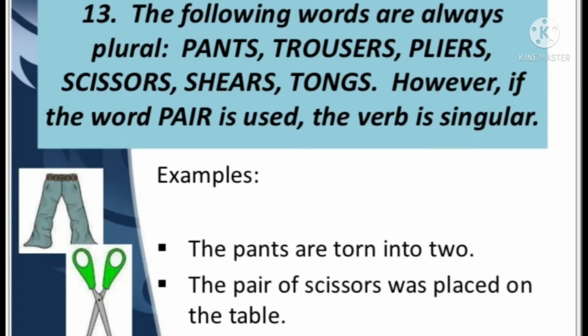The pants are torn into two. They are pants. It is plural. We have to consider it as plural. That is why we have used are. But in the second example, you can see the pair of scissors was placed. The pair, that is singular. That is why we have used the auxiliary was.